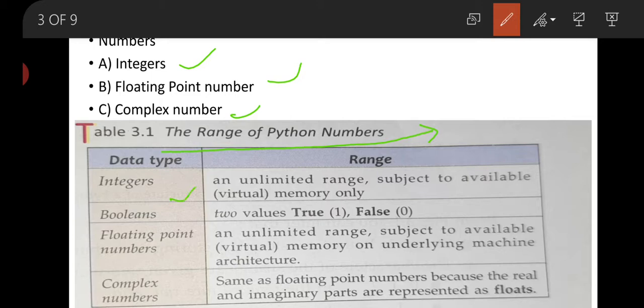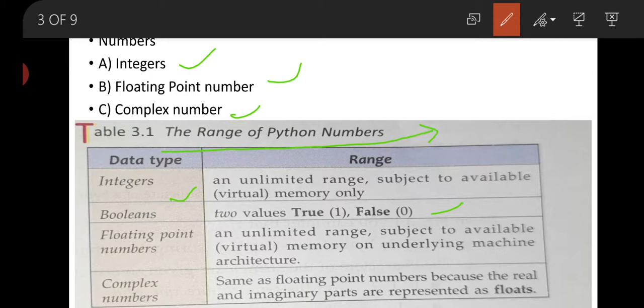In case of integer, there is an unlimited range subject to available virtual memory only. Booleans can contain only two values, 0 and 1: 1 represents true value and 0 represents false value. Floating point numbers also have unlimited range subject to available virtual memory.